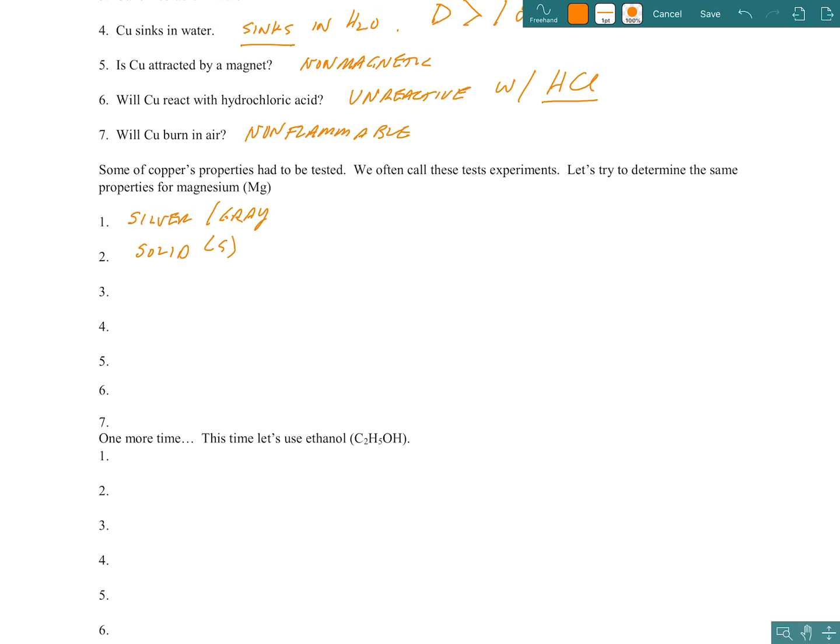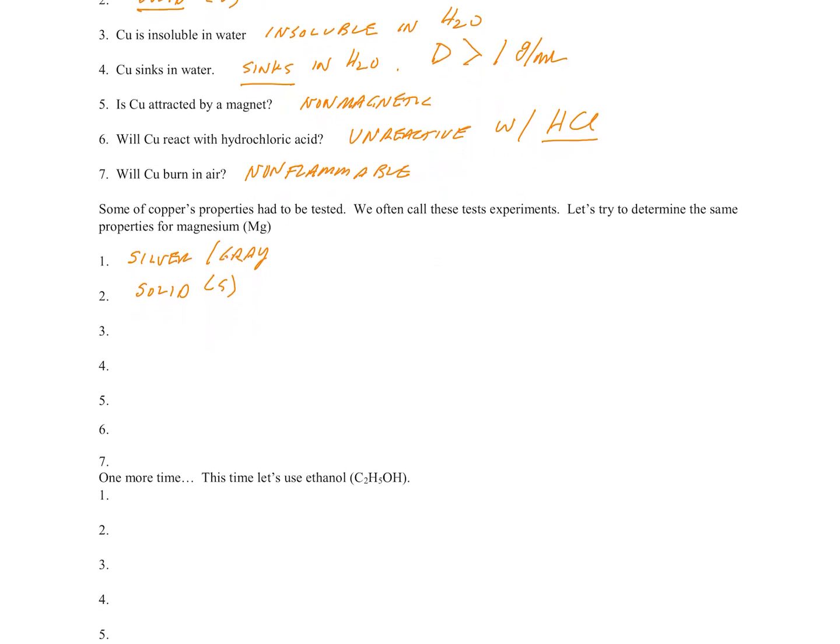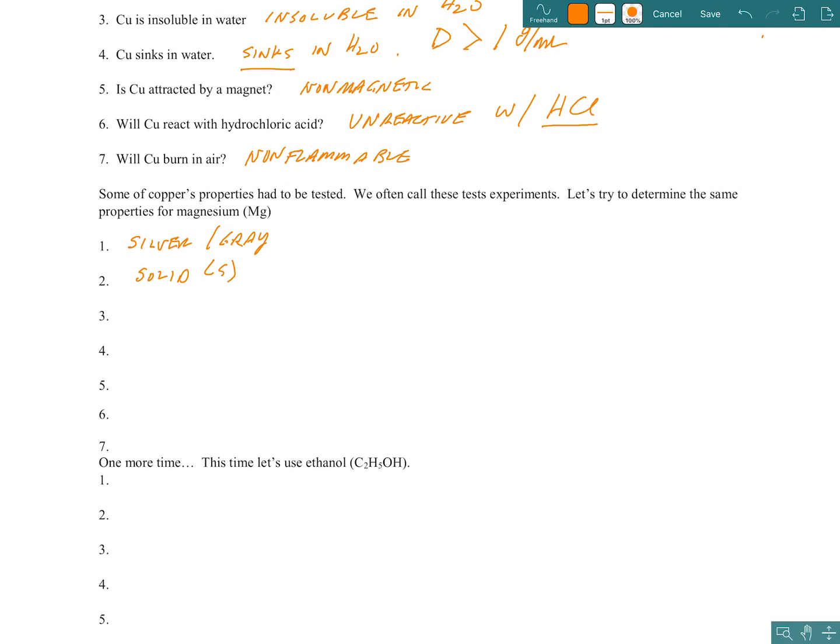Let's see. The next one. What did it do? What was our next one? Let's see what it was. We were looking at number 3. Was it soluble in water, and did it sink in water? So was magnesium soluble in water? It wasn't, so we'd say it would be insoluble in water. Did it sink in water? It did. So we said it sinks in water. So we know its density is greater than 1 gram per mil.